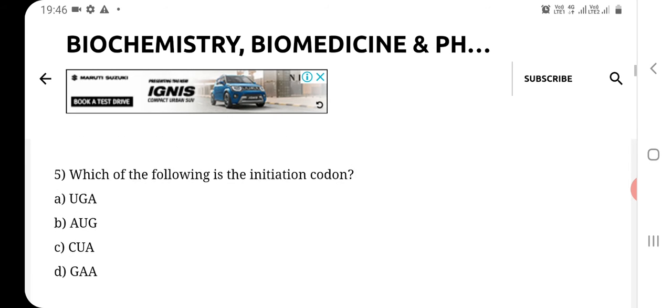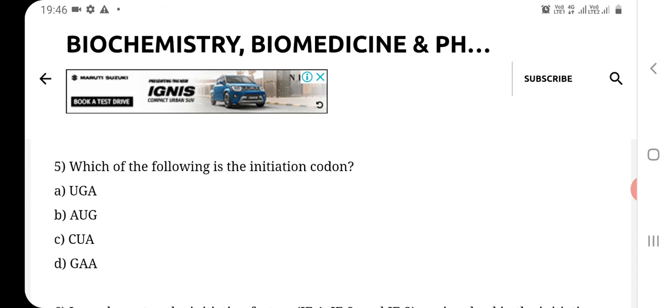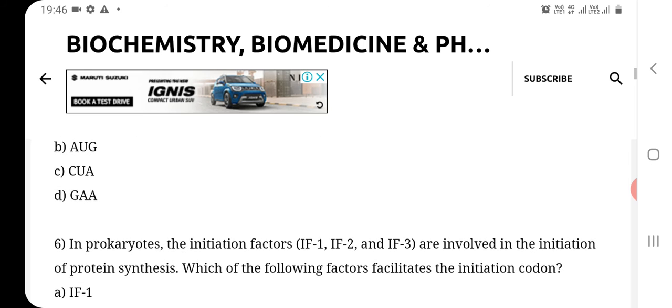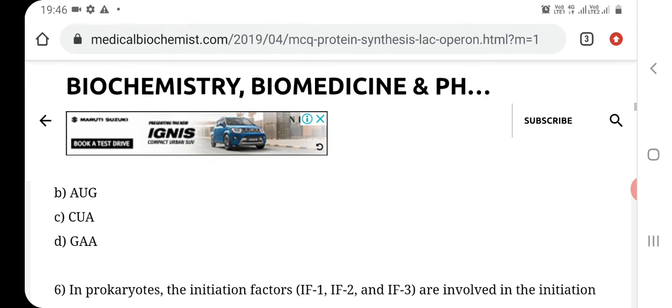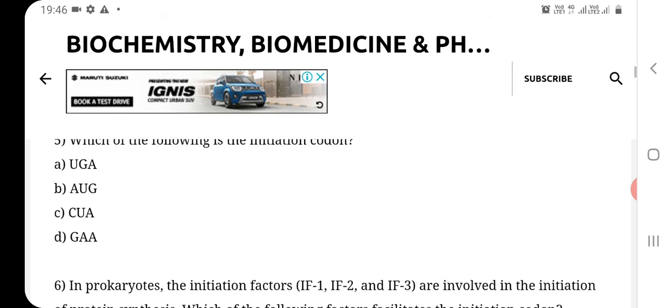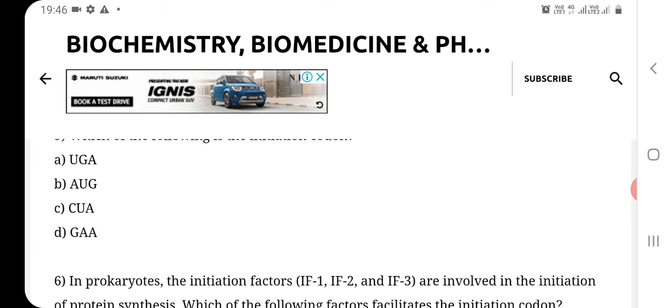Now question number 5. Which of the following is the initiation codon? Option A, UGA; option B, AUG; option C, CUA; and option D, GAA. So the correct answer of this question 5 is option B, and it is AUG. It is an initiation codon, which is also called the start codon.